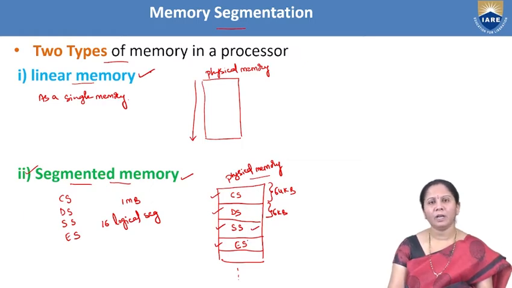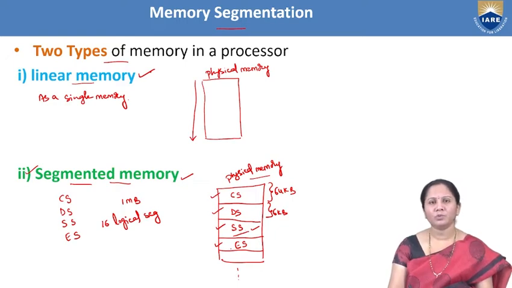And after executing the interrupt service routine, if the control wants to go back to the main program, it comes directly to the stack segment and retrieves the contents from the stack, and then it goes to the main program and executes the remaining lines. The contents of CS, IP and flag register will all be present in this stack segment.